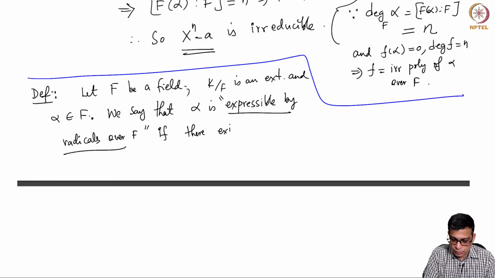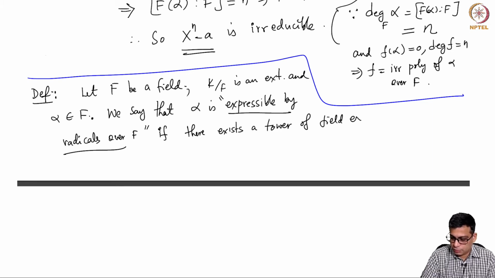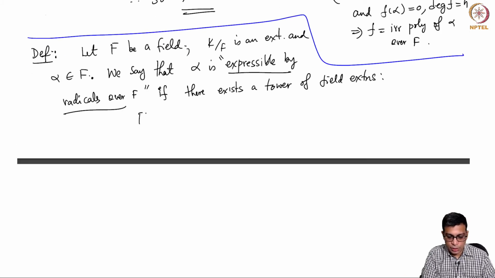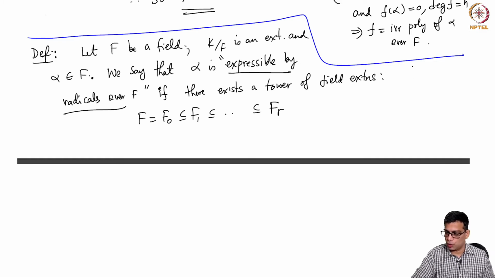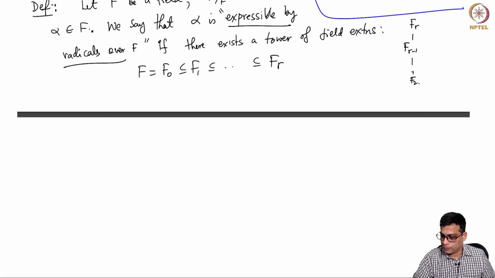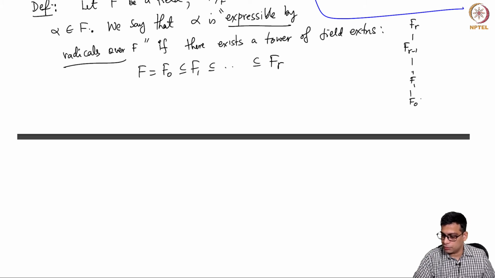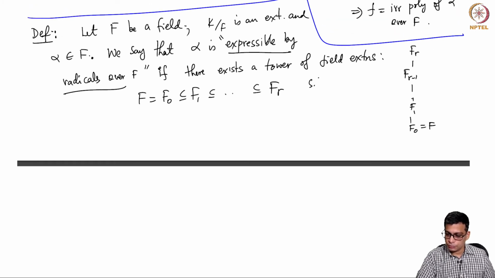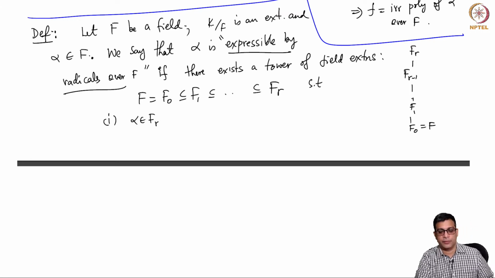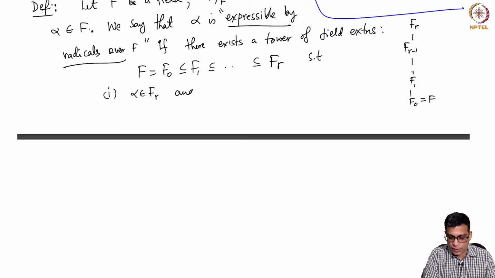there exists a tower of field extensions, let's say F, which is F0, then F1, finally Fr. So in our usual way, this is Fr minus 1, F2, F1, F0, which is F, such that a couple of things happen. One is that alpha is in Fr. So this K that I started with is irrelevant for this. K is just given so that we need to talk about some elements that are in an extension field. So otherwise K is not important.